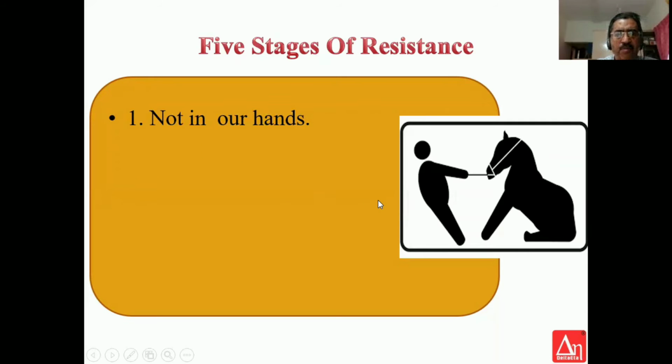What are the 5 types of resistance we have? First resistance is called not in our hands. Very simple. It's not with us. We can't do anything about it. It's a very basic type of resistance you get from the employees, from your colleagues. It's not in our hands. Don't ask us to change it because it is not in our hands.